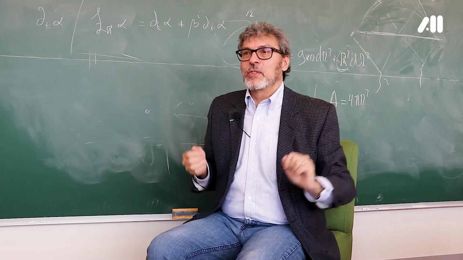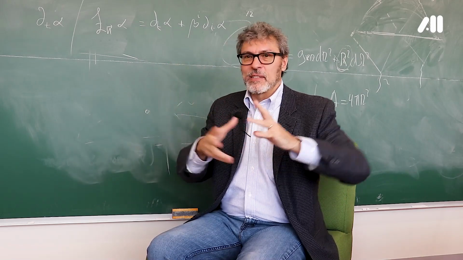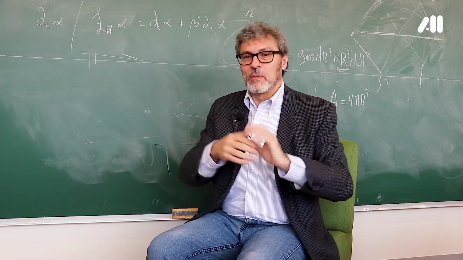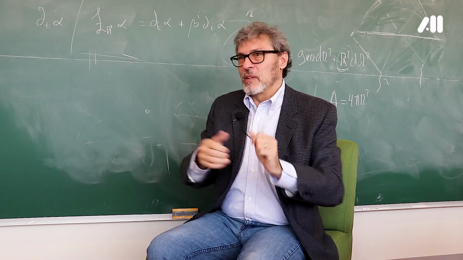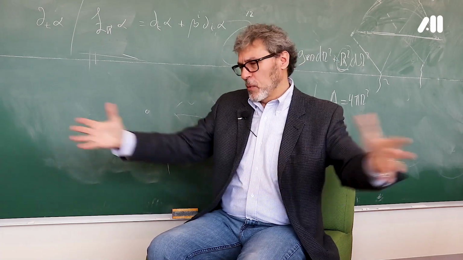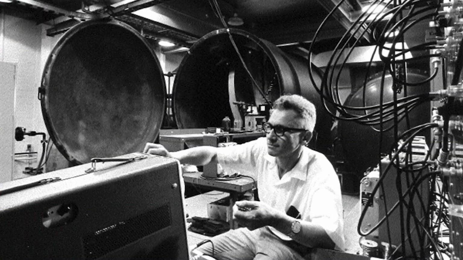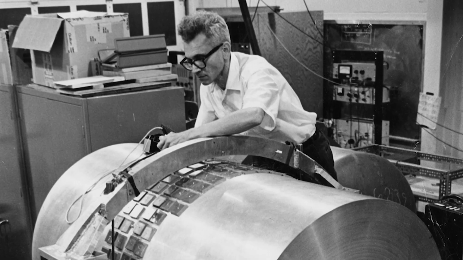He said, so I am going to build an object that has oscillation frequencies similar to those I would expect to come from space in gravitational waves, which turns out that if one does some calculations of binary star systems, etc., one concludes that they should emit gravitational waves of the order of a few kilohertz, 1,000 cycles per second, more or less. I am going to build an object that has natural oscillation frequencies around there, and I am going to put it here and wait to see if it oscillates, and I will put some very sensitive detectors to see if it oscillates. The object turned out to be an aluminum bar weighing about 3 tons, cylindrical.